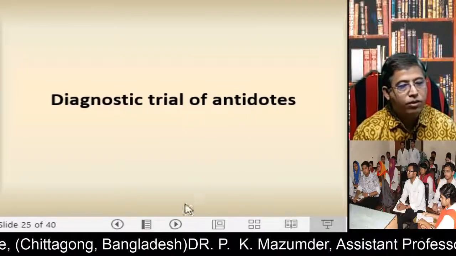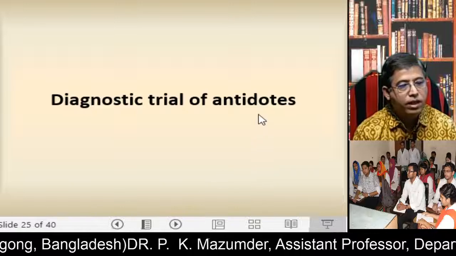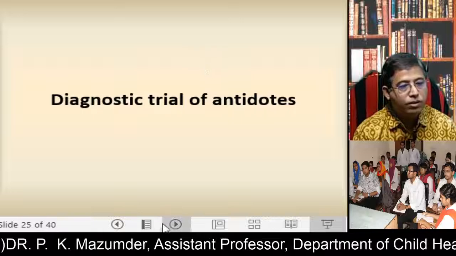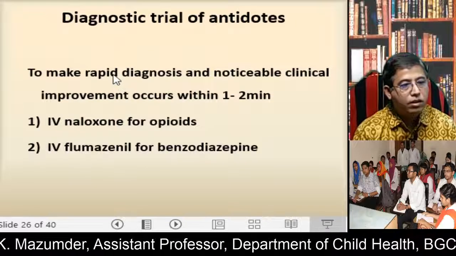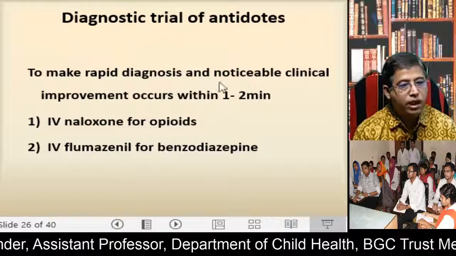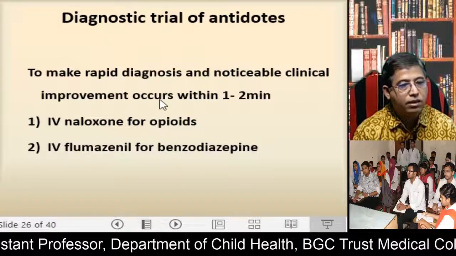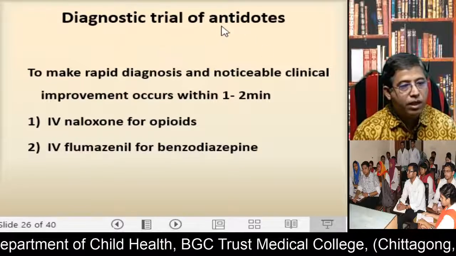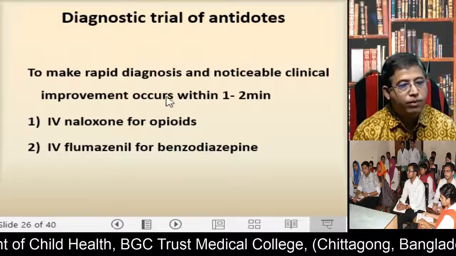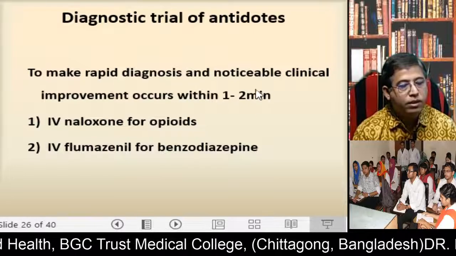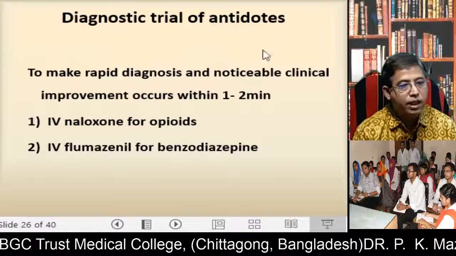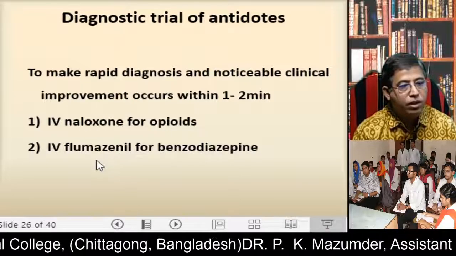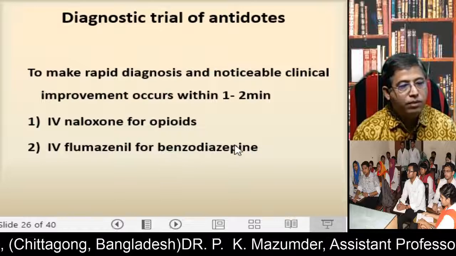Diagnostic use of antidotes. Some antidotes are given for diagnosis of unknown poisons, to make a rapid diagnosis, and noticeable clinical improvement occurs within 1 to 2 hours. So if you give some antidote and improvement of the patient occurs quickly, you suspect the patient is suffering from that type of poisoning. For example, IV naloxone for opioids, IV flumazenil for benzodiazepines.